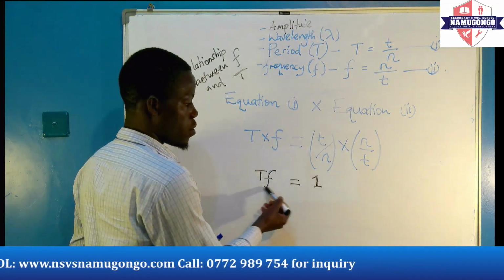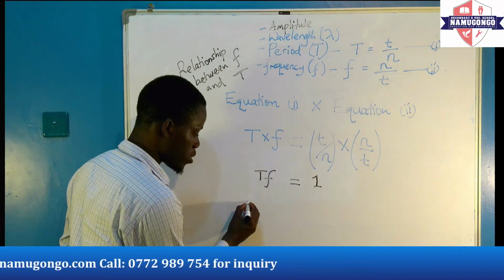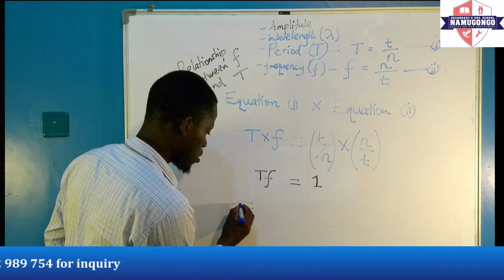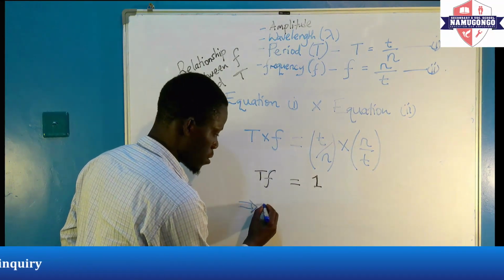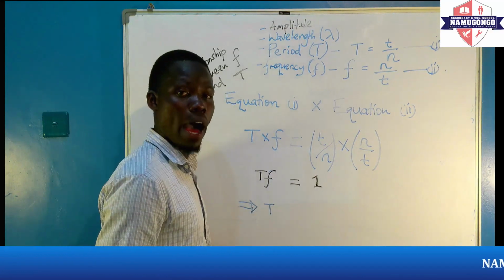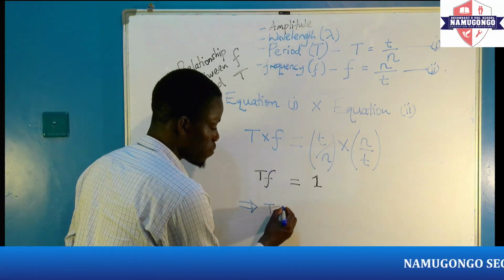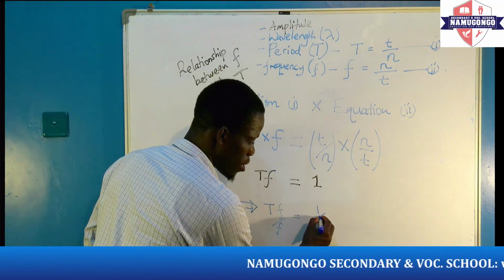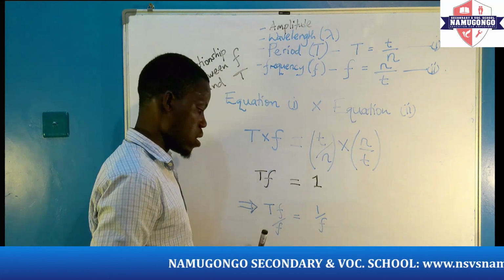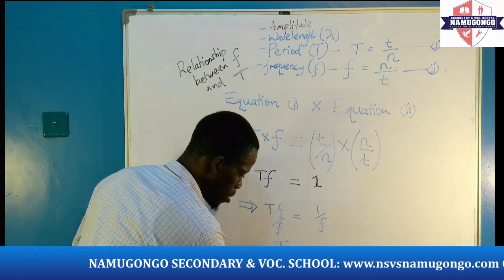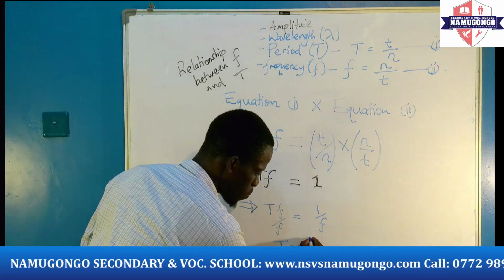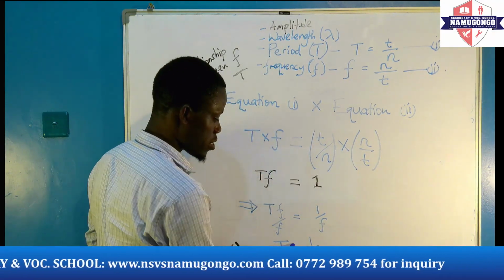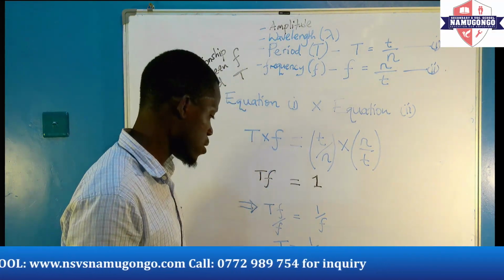So the relationship, therefore, if we wanted to make T the subject, we shall divide through by F. So we shall have divided by F on both sides, 1 divided by F. This leads us to the period being equal to 1 divided by F. This is the relationship between F and T.